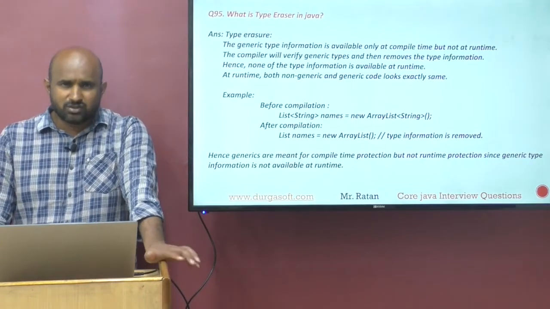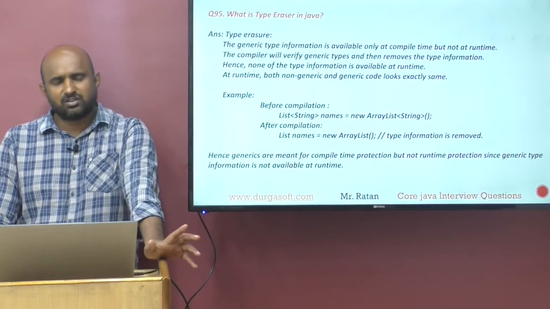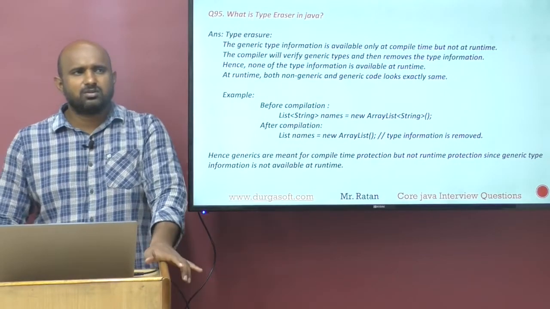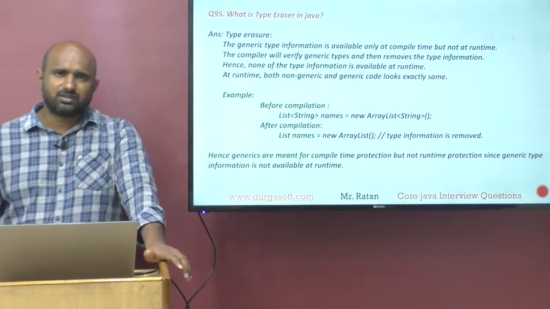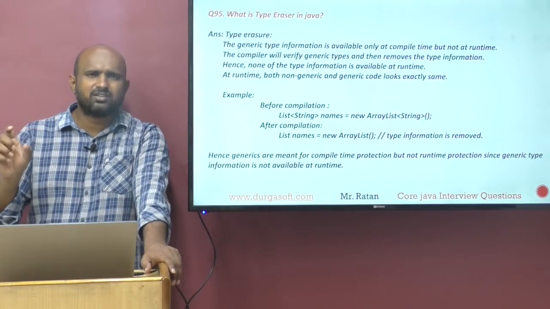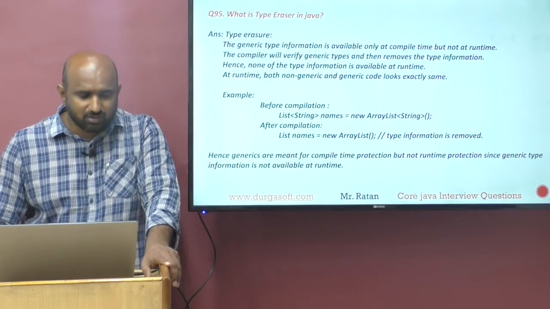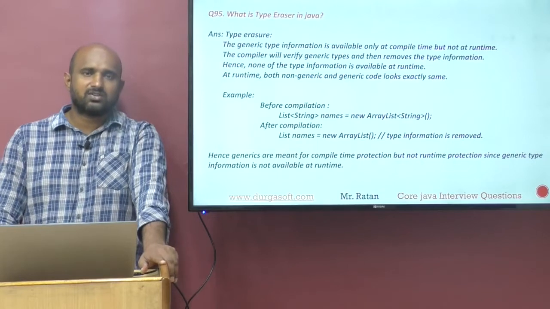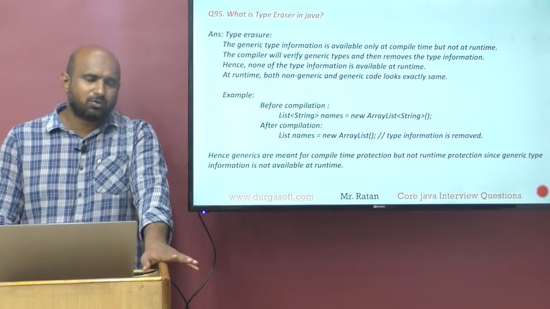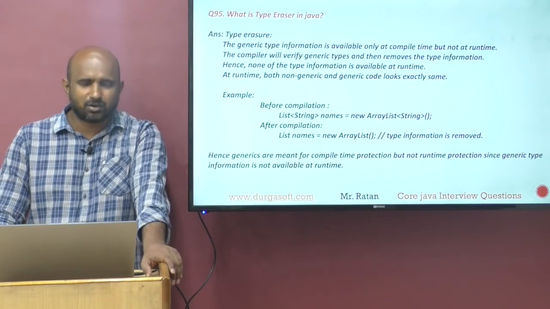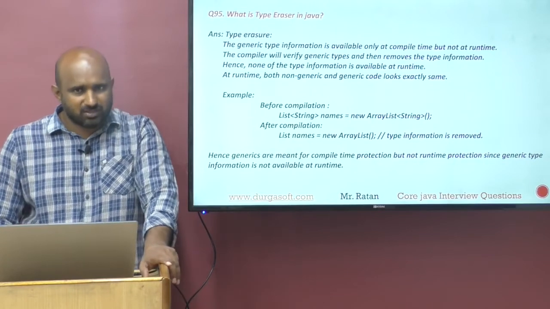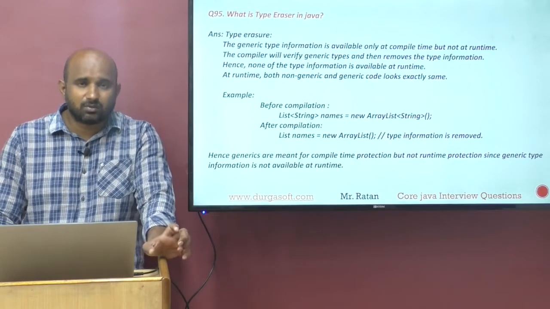That process of removing the generic types at compile time is called type erasure, guys. The compiler is removing the generics at compile time itself. The concept is called type erasure. What is the concept name, guys? Type erasure. So generics are meant for only compile time protection but not runtime protection, because the generic type information is not available at runtime.